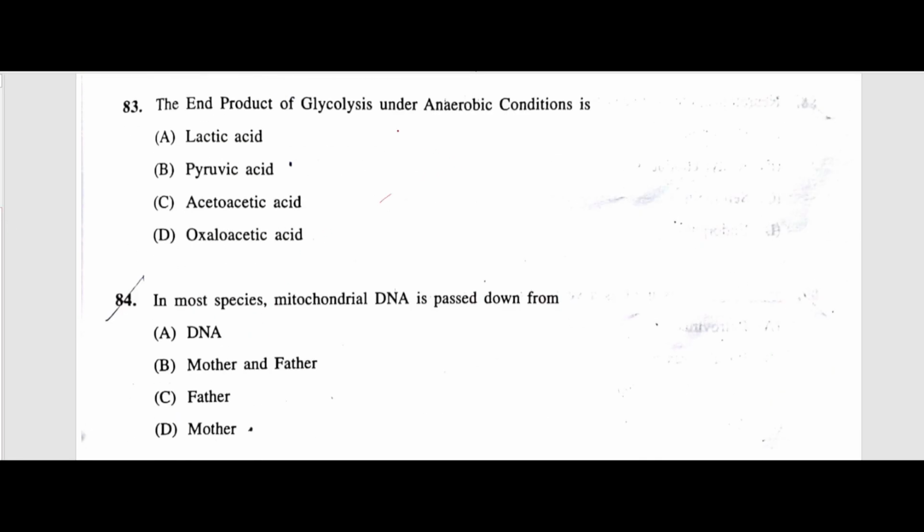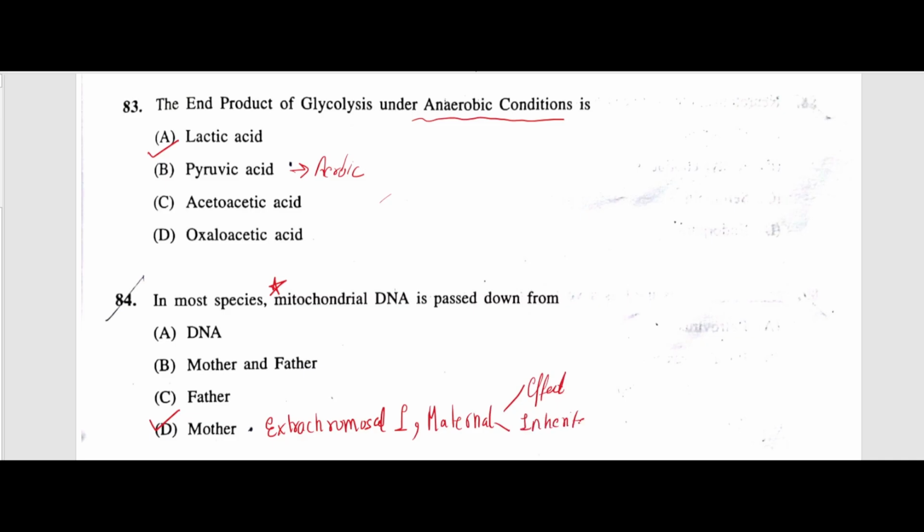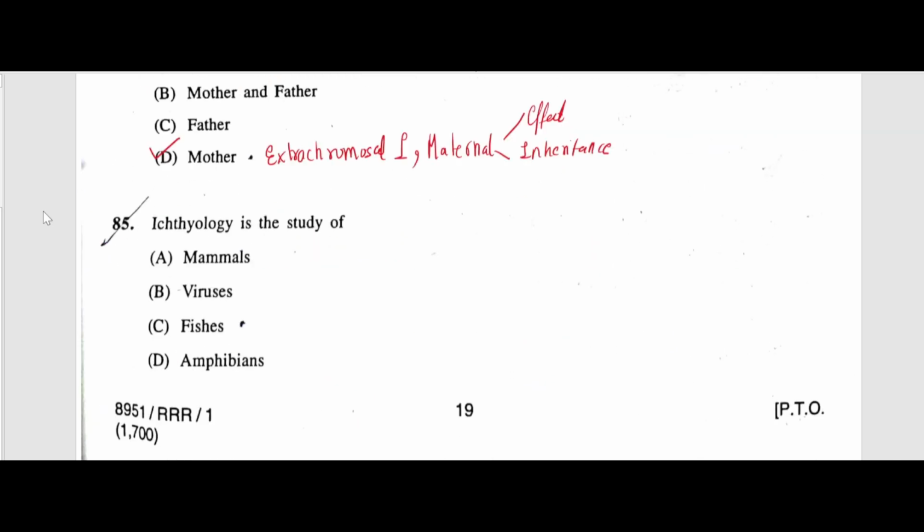The end product of glycolysis under anaerobic condition is lactic acid, while pyruvic acid is the end product under aerobic conditions. In most species, mitochondrial DNA is passed down from the mother. Very important question. And this type of inheritance is called extrachromosomal inheritance, and also called maternal effect or maternal inheritance, right? Because DNA is derived from the mother, DNA that is present in the egg of the mother.